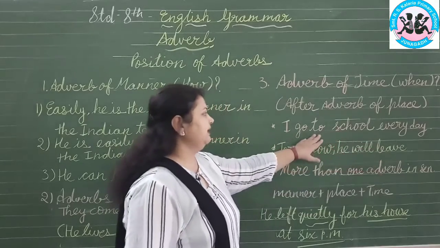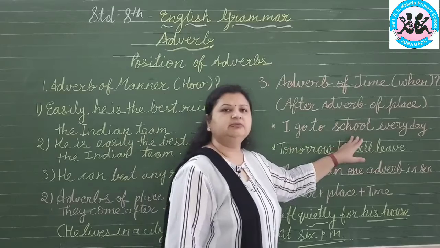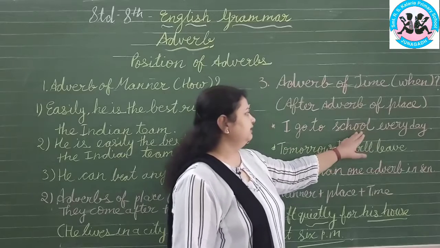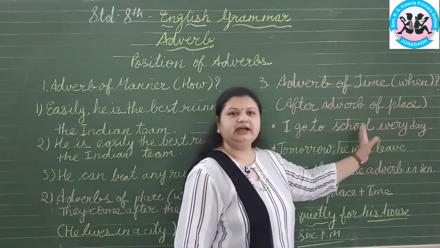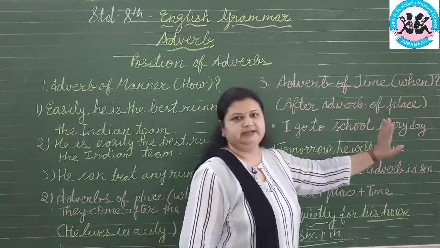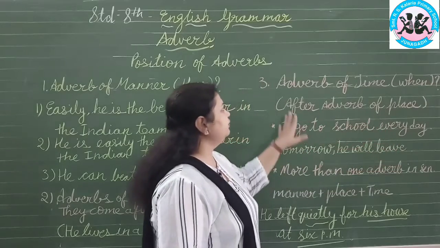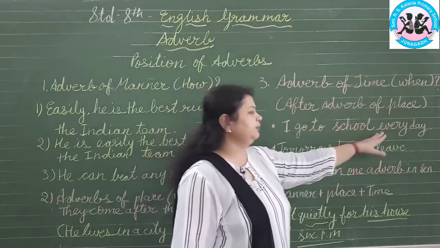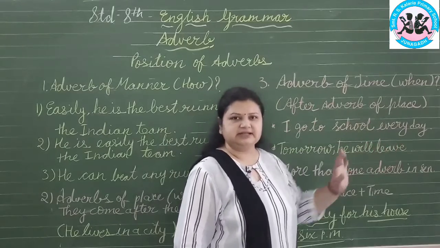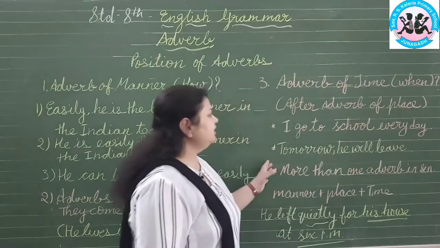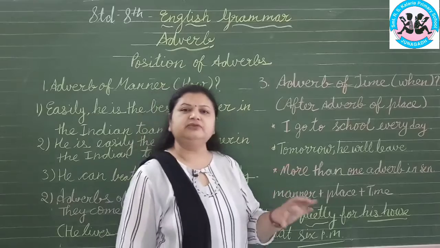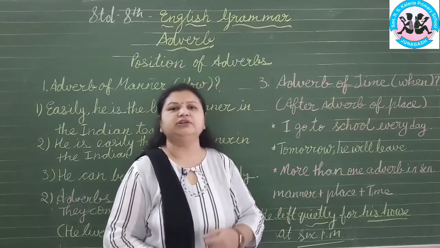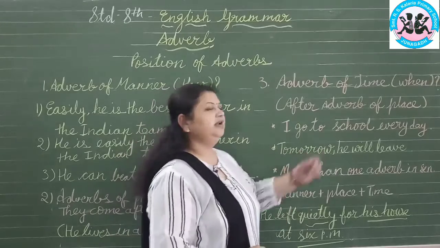Now here the place is school, adverb of place is school, and we placed every day after the adverb of place. So this is one way to put adverb of time in the sentence. Secondly, sometimes adverb of time can come before the sentence. Tomorrow he will leave.